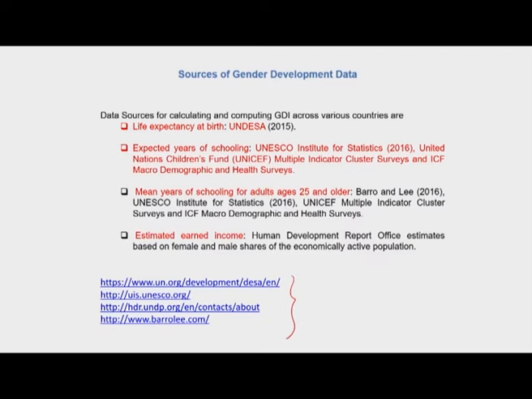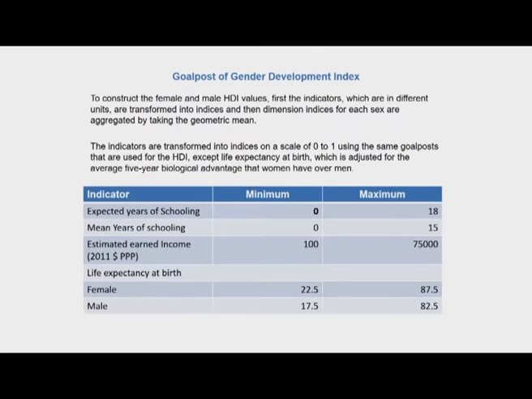For those working on education data, one of the most reliable is to visit this website, which will give data country wise and over a period of time, very meticulously done data which can be used for research purposes. So these are the sources of gender development data which are used by the HDR of 2016 for calculation of the gender development index. As with the HDI, goalposts are fixed for the gender development index as well. So there is a minimum level of achievement and there is a maximum level of achievement based upon the countries that have been taken for GDI and HDI rankings in that report.